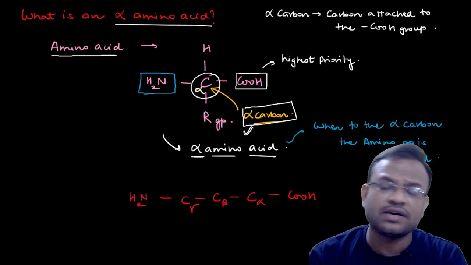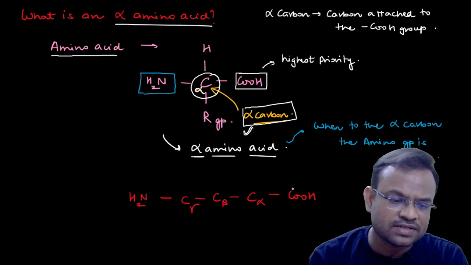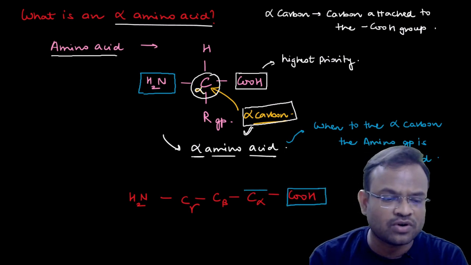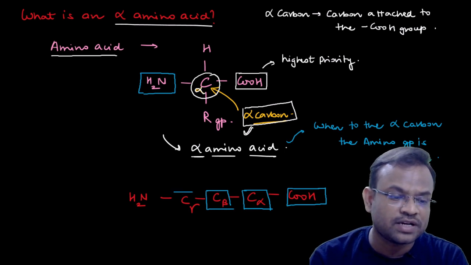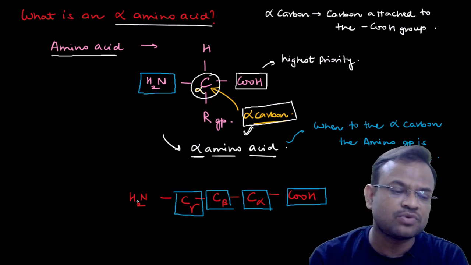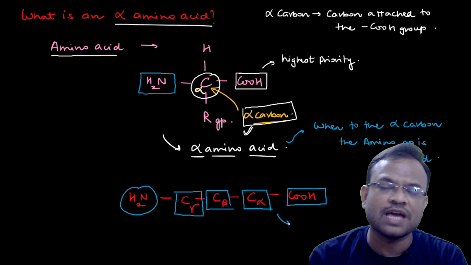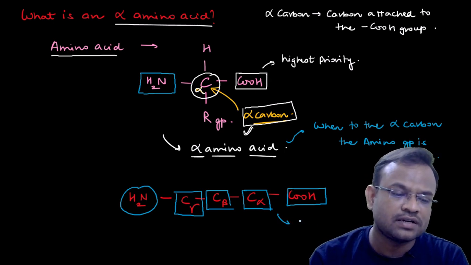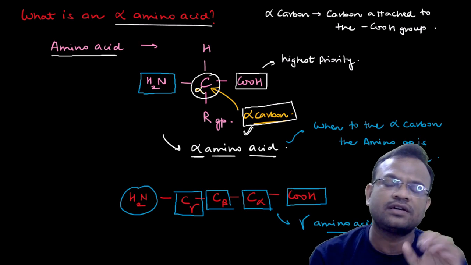Why? Because there might be some amino acids in which you can see that this is the COOH group. So definitely the carbon that is linked to the COOH group will be called an alpha carbon. Now again, the carbon that is next to this alpha carbon will be called the beta carbon. The carbon that is next to the beta carbon will be called the gamma carbon. Now suppose the amino group is attached to this gamma carbon. Now this type of structure will be called a gamma amino acid.